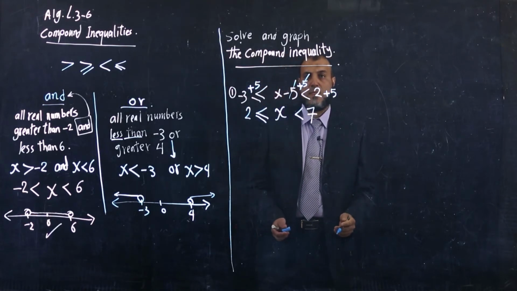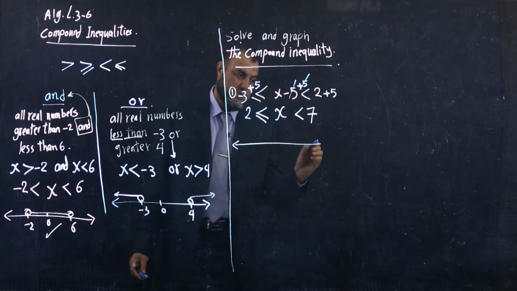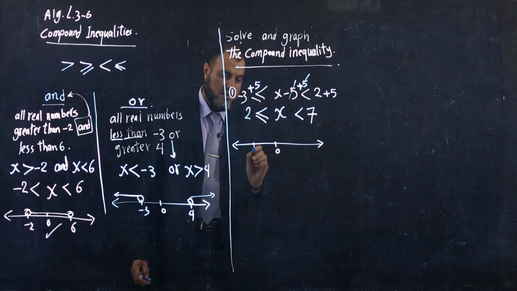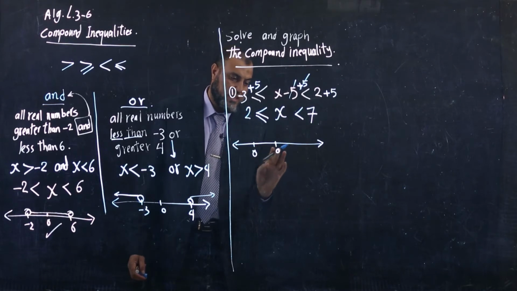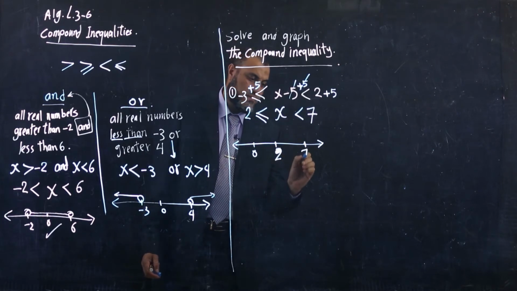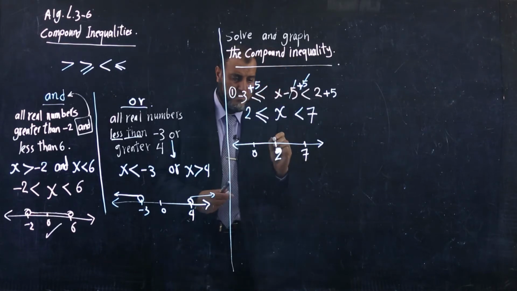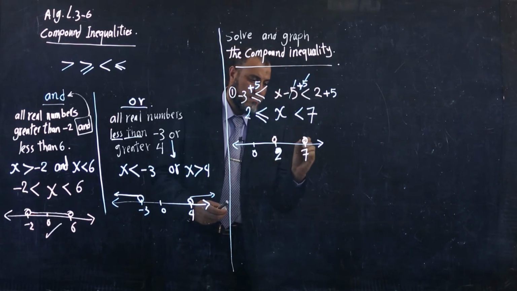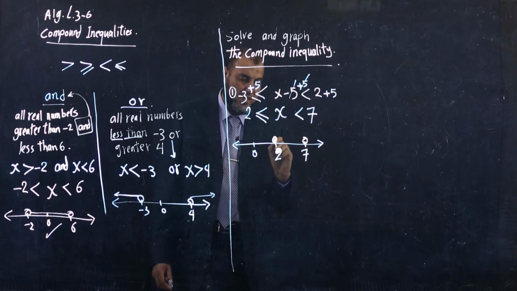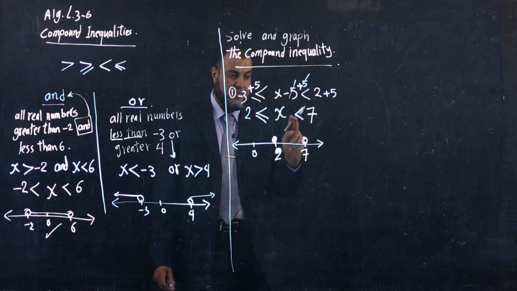After that, we want to graph. This is number 1. I put 0 over here, and this is 2, for example, and here's 7. Now I put circles at 2 and 7, but notice here I have equal, so I must close the circle, shade it, and leave the one at 7 open because it doesn't have equal.